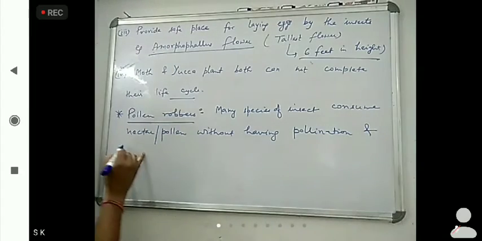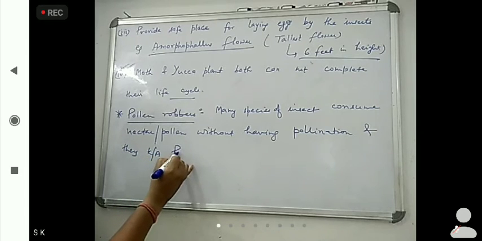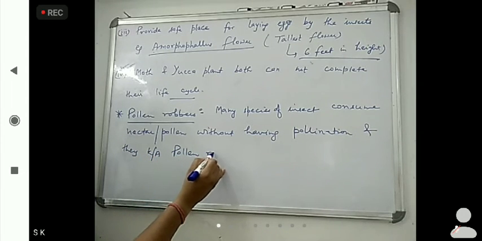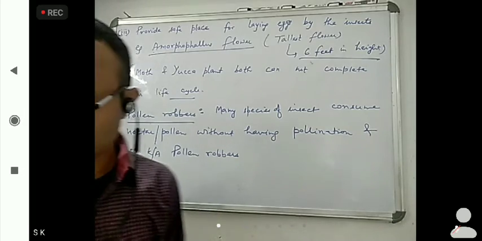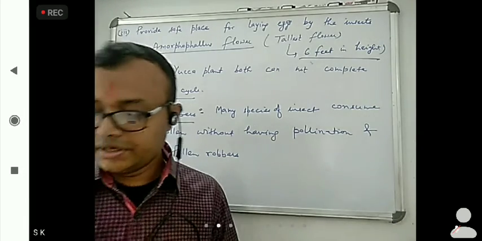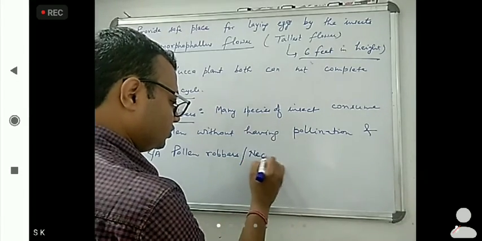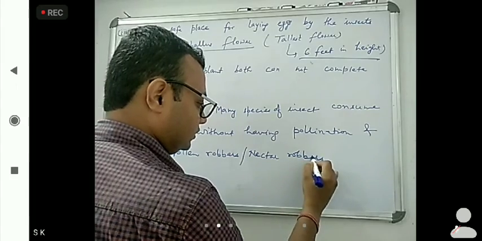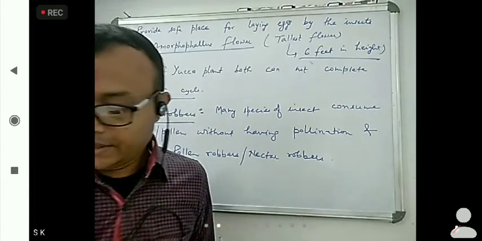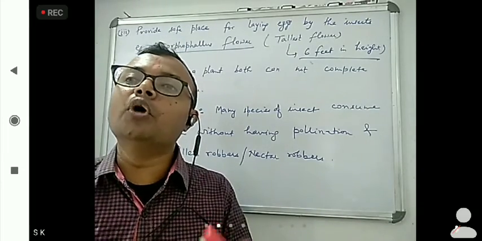And they are known as pollen robbers or nectar robbers. Both are known as pollen robbers or nectar robbers. And an example is there, queens of Bombus insect.